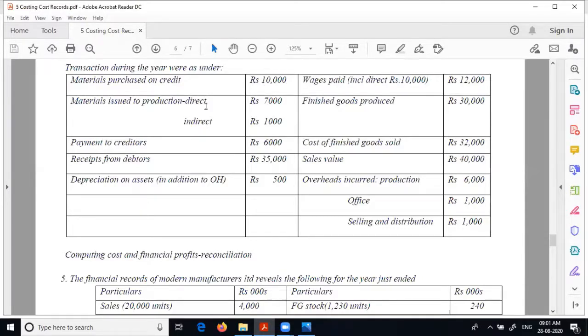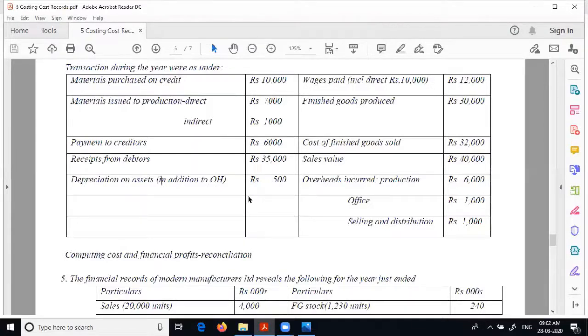Material issued to production direct 7,000. Therefore, the entry is WIP control account debit to raw material control account. Indirect factory overhead control account to raw material control account. Payment to creditors financial, creditors to bank. Receipt from creditors financial, bank to debtors.